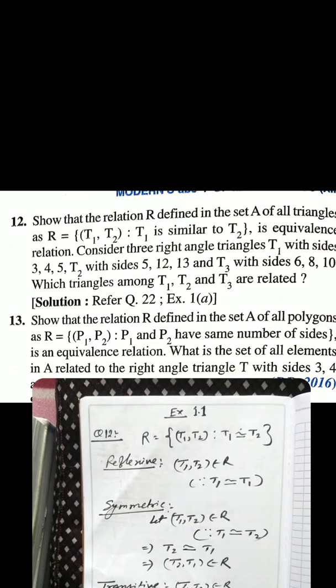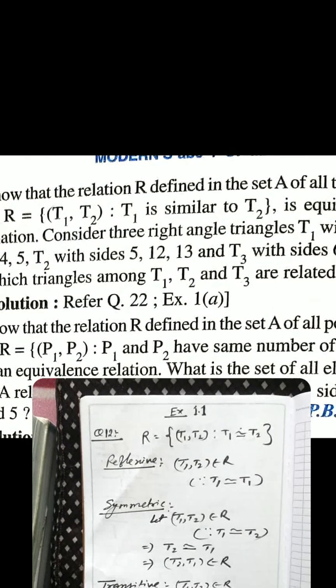Further we have to show that the sides of triangle T1 are 3, 4, 5, sides of triangle T2 are 5, 12, 13, and sides of triangle T3 are 6, 8, 10. If two triangles are similar, then their sides must be in the same ratio.